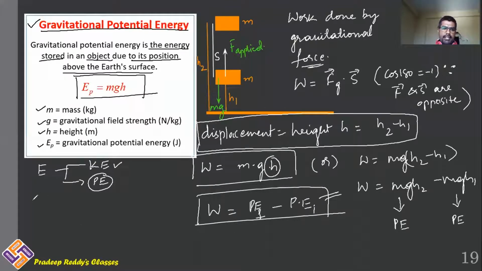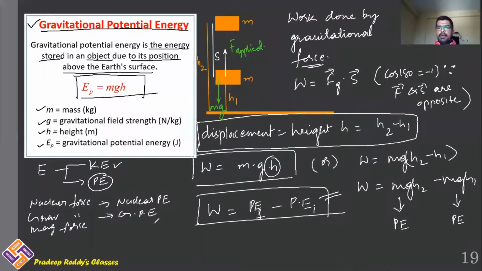Nuclear force, if I am talking about, nuclear force doing work will result in nuclear potential energy. Similarly, gravitational force change results in gravitational potential energy. Magnetic force applied on the object to cause some displacement results in magnetic potential energy.